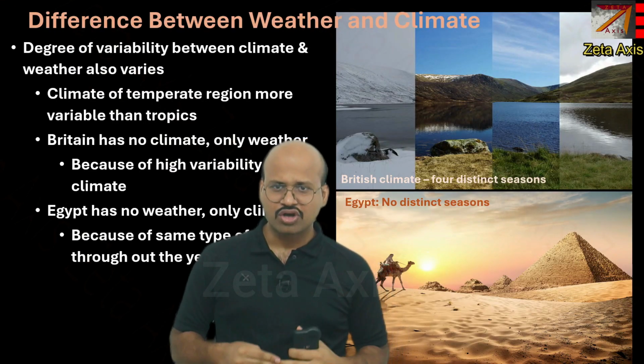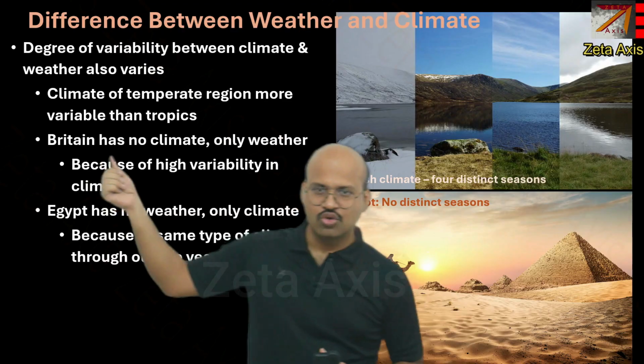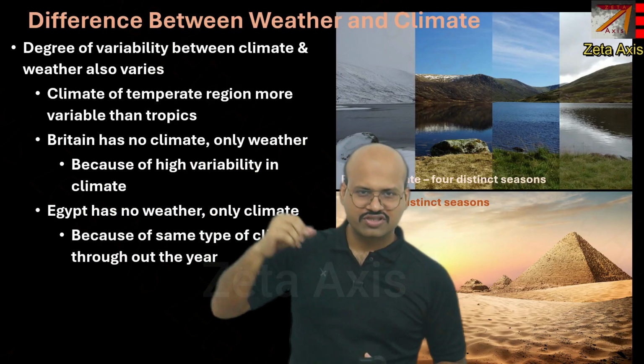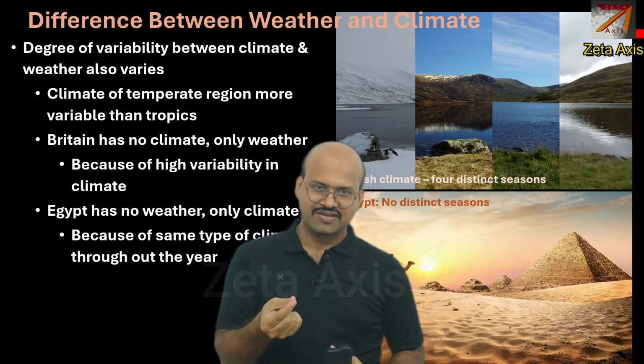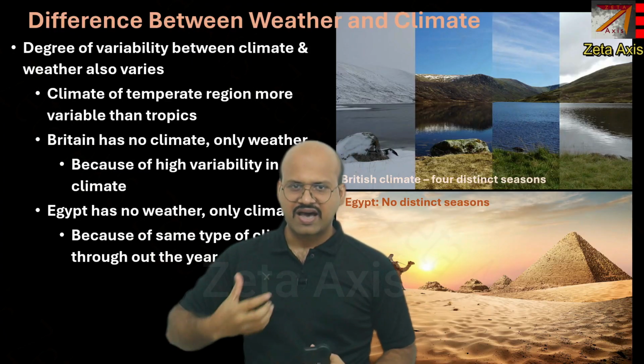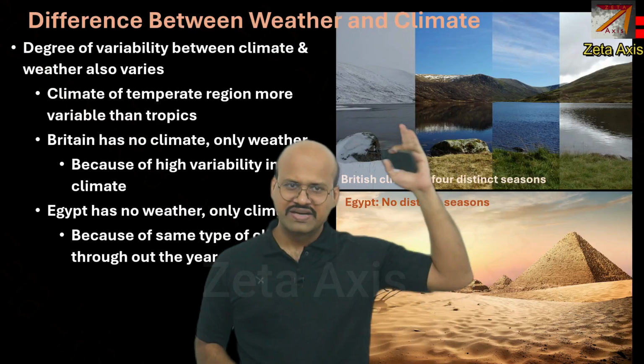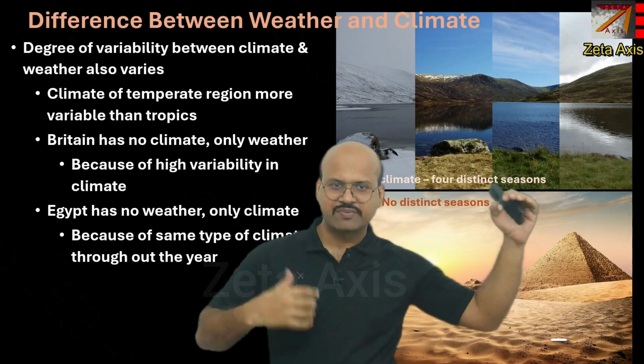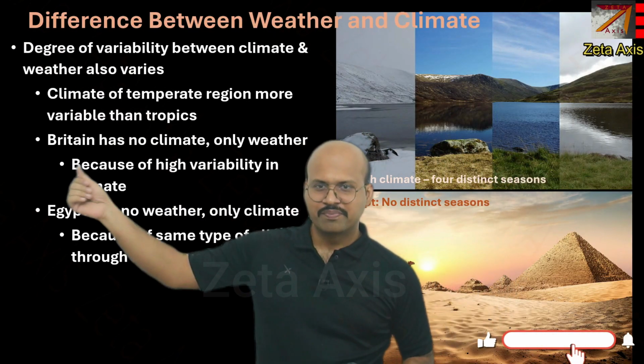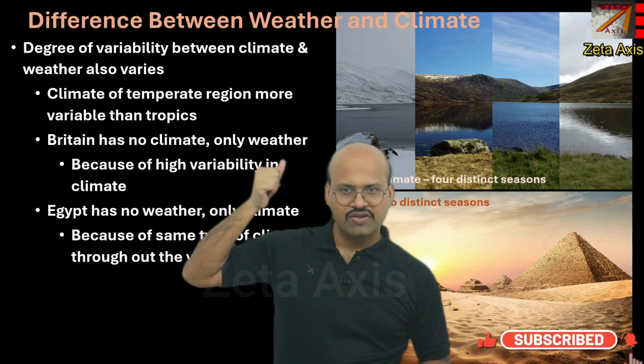And it is because of this we say Britain has no climate, only weather, because there is no consistent feature in Britain. Like in the Sahara Desert, you will have warm temperature throughout the year. But here you have different types of atmospheric conditions throughout the year. Therefore, Britain has no consistent climate but only weather.